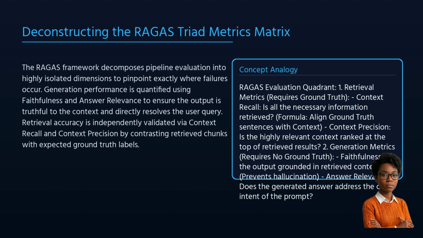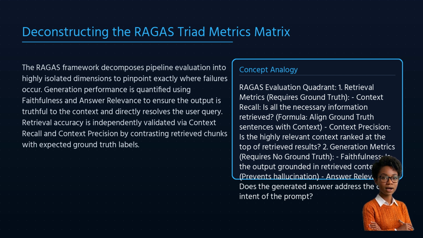RAGAS solves this by mapping the connections between the query, the retrieved context, and the generated response. Faithfulness measures if the response is strictly derived from the context, detecting hallucinations. Answer relevance measures if the response actually addresses the user's question, penalizing redundant or evasive sentences.